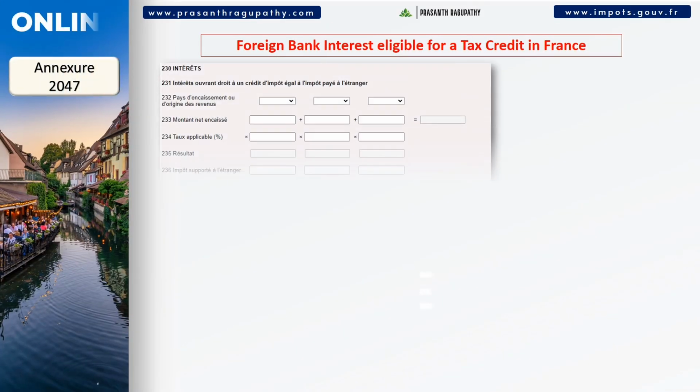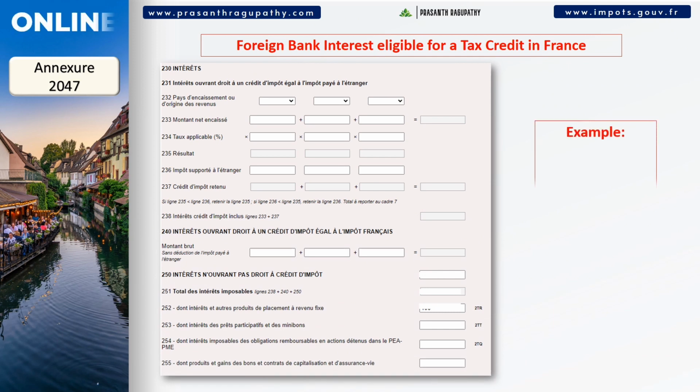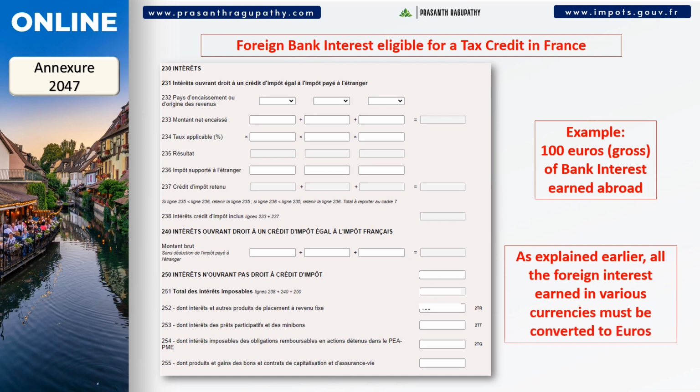Now, we come to the actual page to declare the foreign bank interests from lines 230 to 252. Let us take an example of 100 euros interest earned from Belgian, Indian, and Australian banks. If you are from a different country, feel free to ask your questions in the comments below.